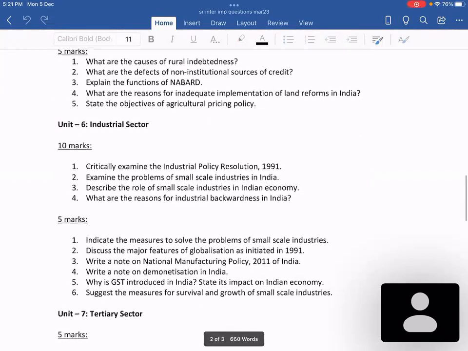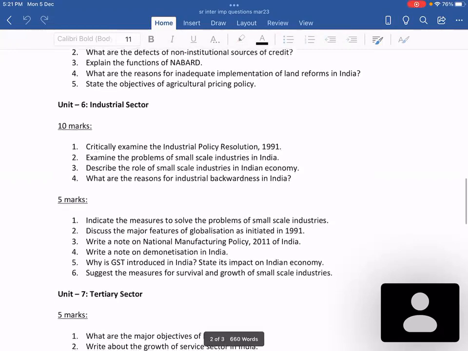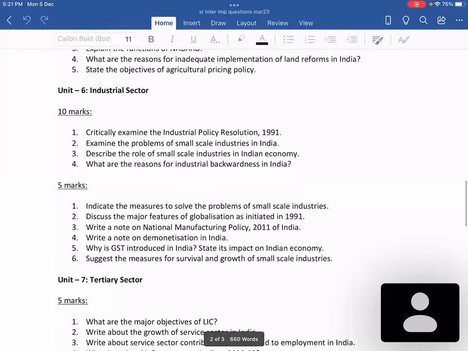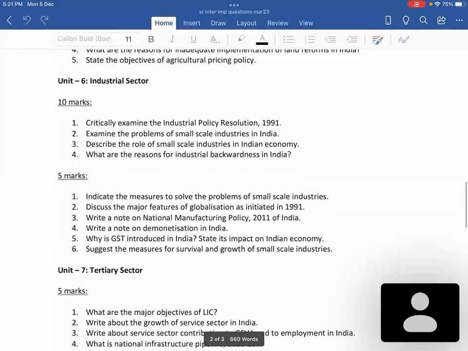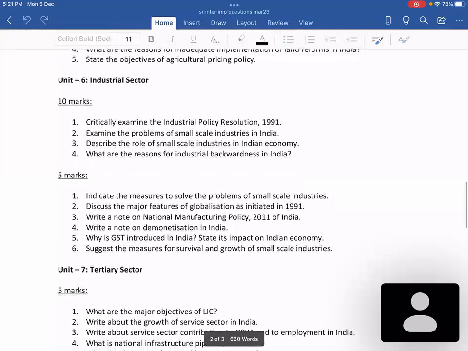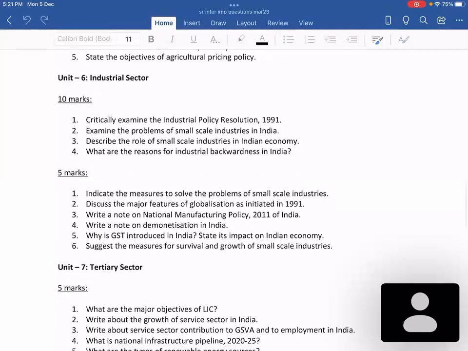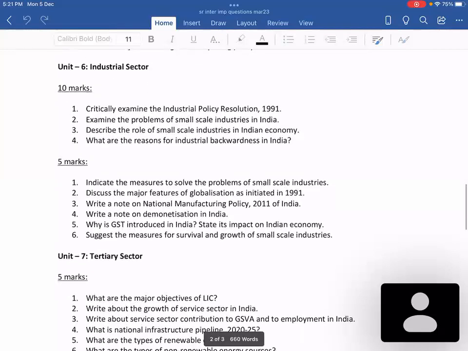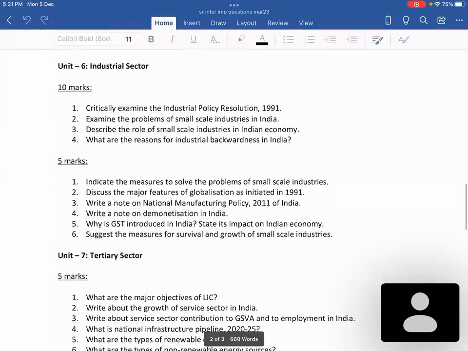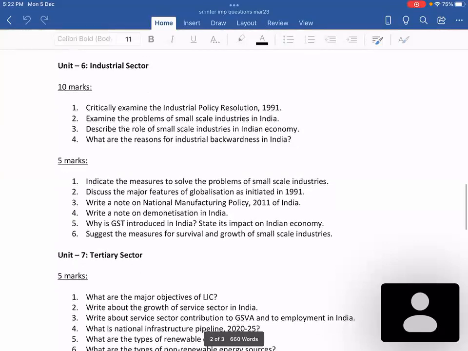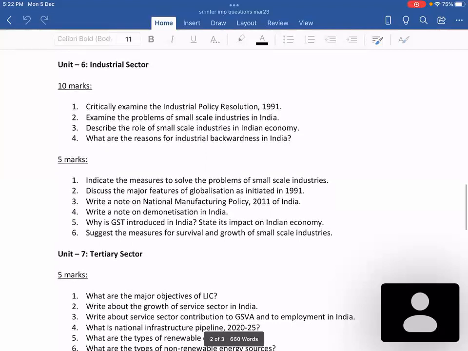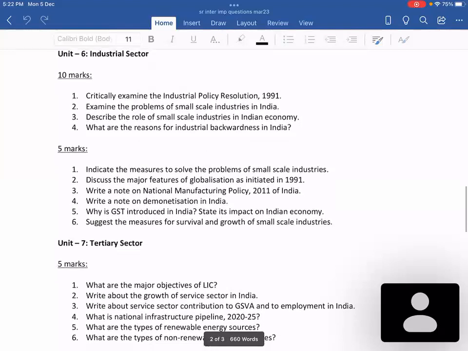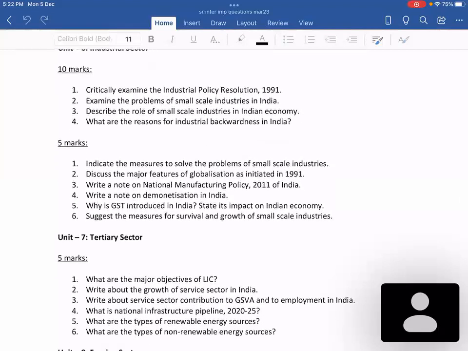And next, coming to the industrial sector, the very important question is the first one: critically examine the Industrial Policy Resolution of 1991. And the next, of course, the problems of small scale industries and the role of small scale industries. As far as the fourth question, what are the reasons for industrial backwardness in India? For the last couple of years they have not been asking this question, but before that, very regularly, this question used to appear in the board exam. So to be on the safe side, it is better to prepare that question also.